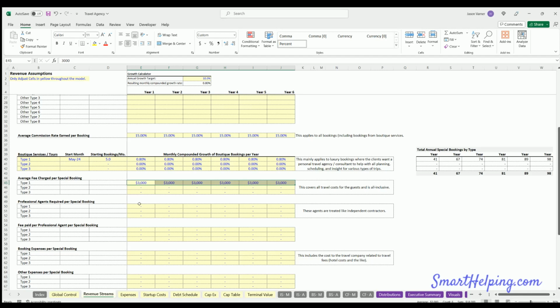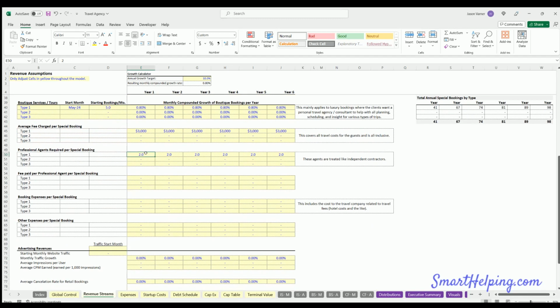And then what are all your costs related to this? Because you're going to collect this from the client and then pay all the expenses, and you just make the difference, essentially a markup, which is the difference between what you're charging the customer and all your different expenses. So maybe on average for each of these types of boutique bookings, you've got 2 professional agents on staff helping them, and we say how much you're paying them per booking. Let's say $250. So that's $500 per booking because there's 2 of them.